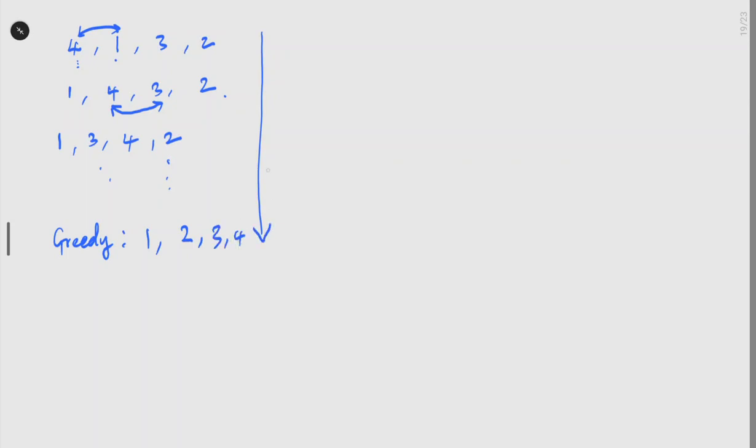And we see that lateness does not increase. If we schedule our jobs this way, lateness does not increase. So we can say that with the greedy algorithm, we minimize the maximum delay or lateness.